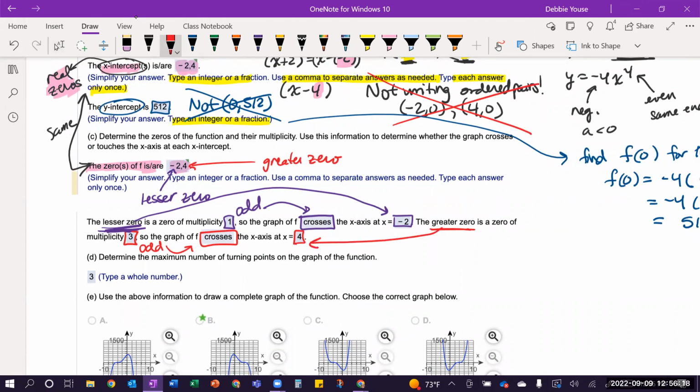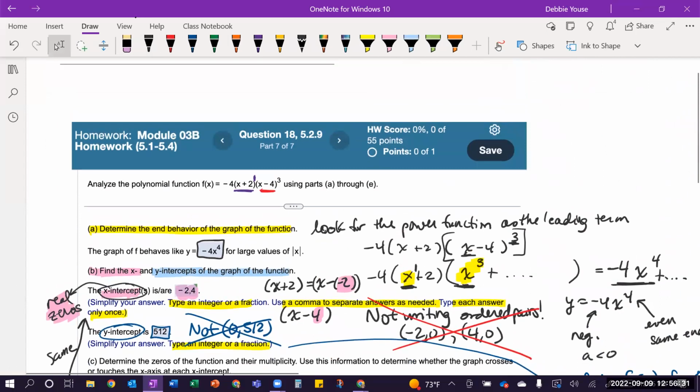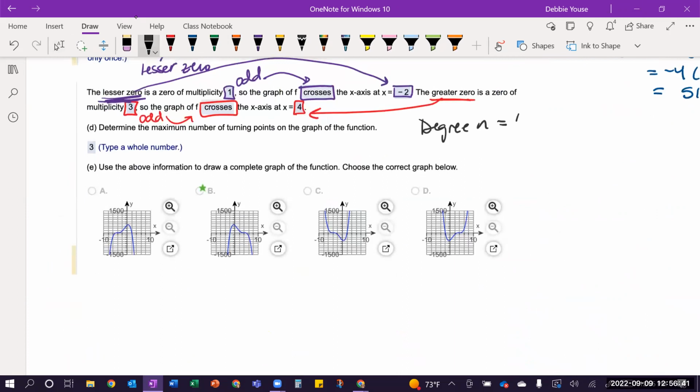Then part D is maximum turning points. So we look at the degree n for all of this, which is basically adding those powers or looking at this power from your first equation with end behavior, and that's a 4. So the degree is 4, so then n minus 1 is 3, and so that's how we get 3 max turning points. You can have fewer than that, but not more than that. And then we come to the graph.